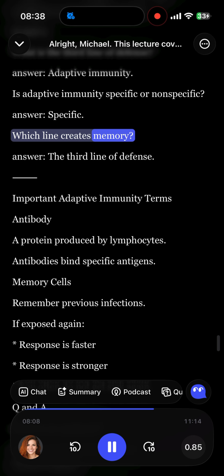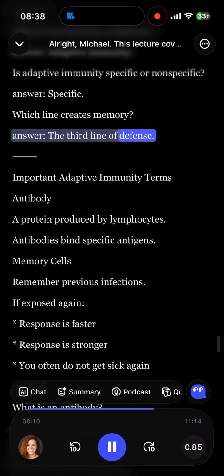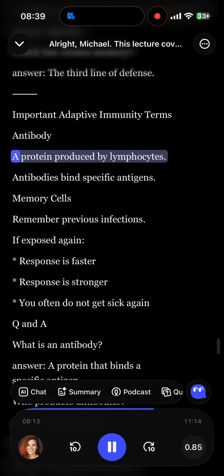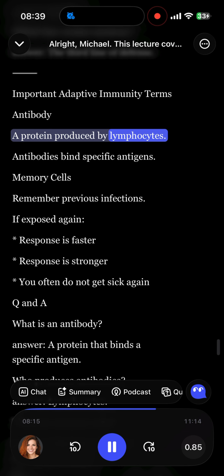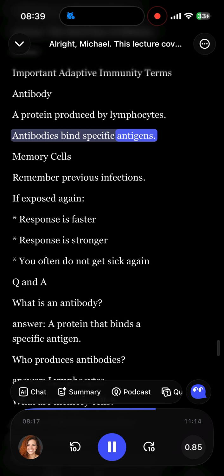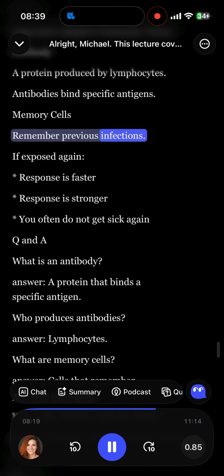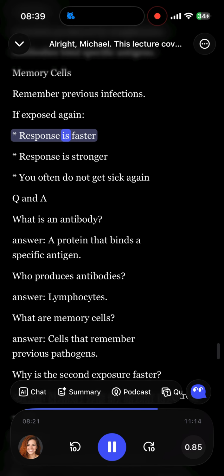Important adaptive immunity terms. Antibody, a protein produced by lymphocytes. Antibodies bind specific antigens. Memory cells remember previous infections. If exposed again, response is faster. Response is stronger. You often do not get sick again.